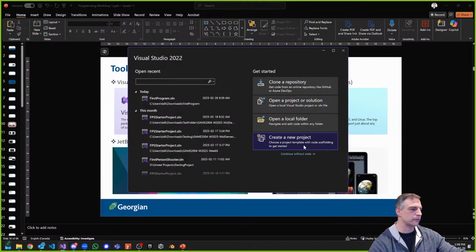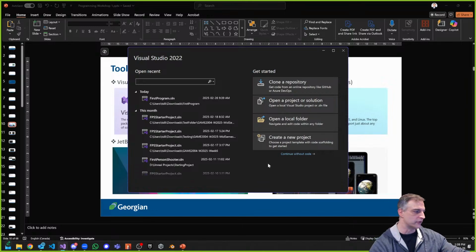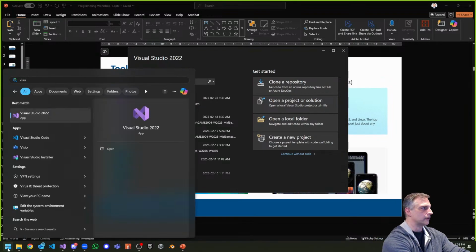All right, so I want to create a new project here. I'm in Visual Studio 2022, and I just pulled it up. Again, the only requirement for Visual Studio to work with C++ is that you have to have those modules in there. My assumption, and maybe this is the wrong assumption, is that when you've loaded Visual Studio 2022, you have the ability to add those modules. And if you don't, I don't have this in the PowerPoint, you can always go to your Visual Studio installer.